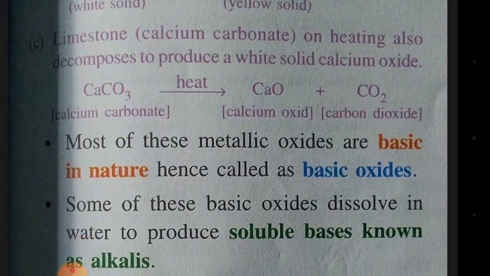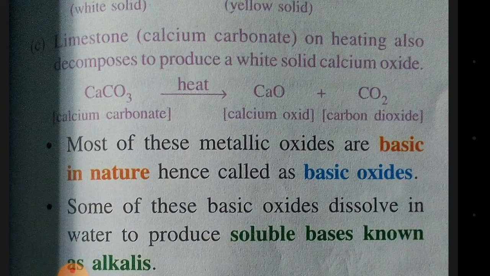Most of these metallic oxides are basic in nature, hence called basic oxides. Why are they basic? Because they can convert red litmus paper into blue. They are soapy to touch.